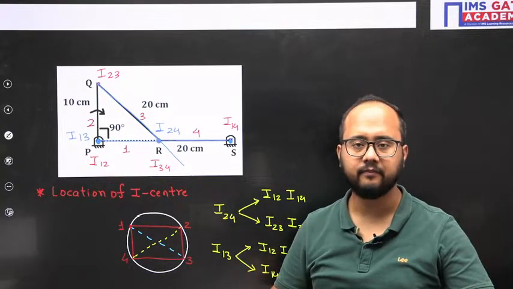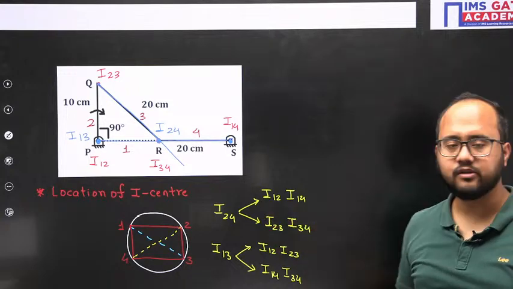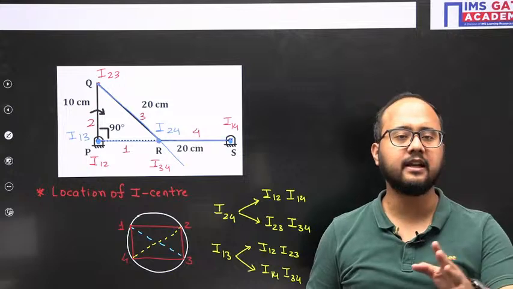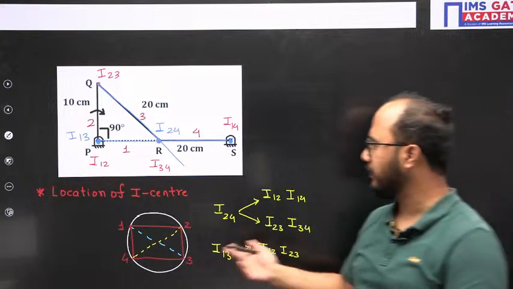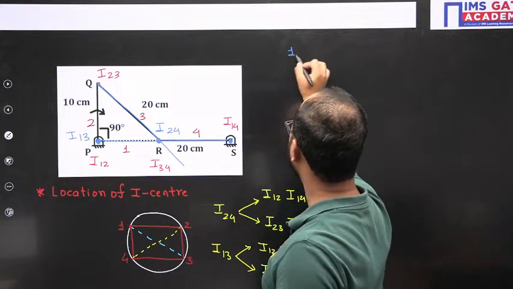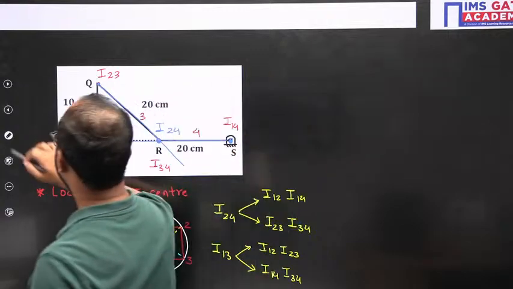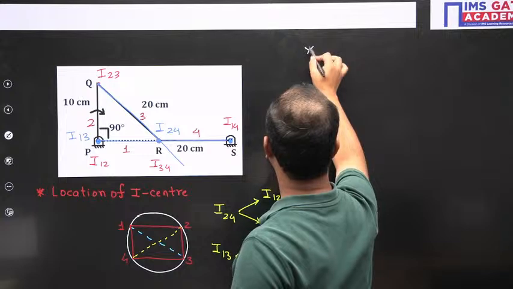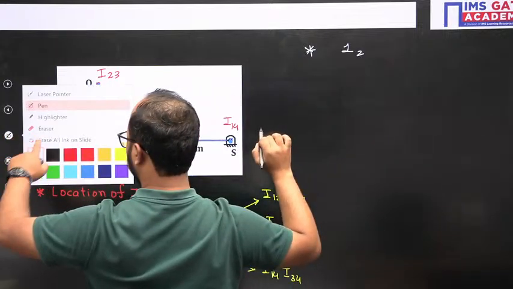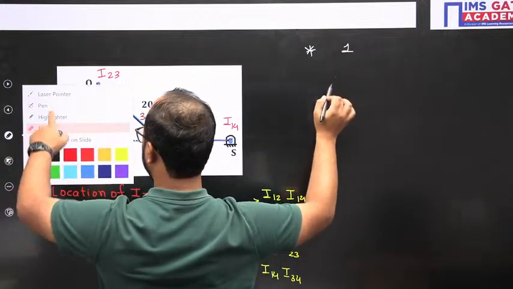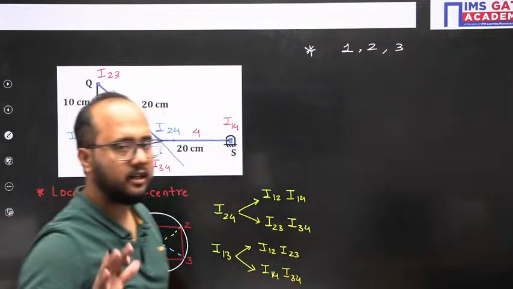Is that clear everyone? Now which concept is involved here in this identification of I centers? Kennedy's theorem. Whenever three links are under relative motion, the I centers will be on a straight line. For example, three links I have taken. First, Kennedy's theorem again I will tell you. Link 1, link 2, and link 3. These are the three links under relative motion.